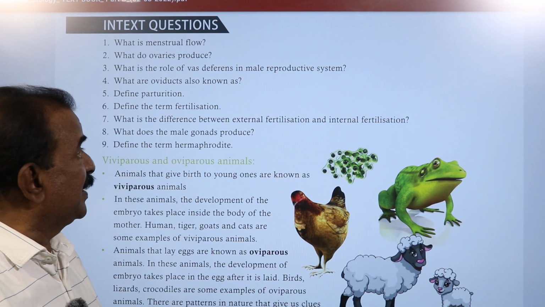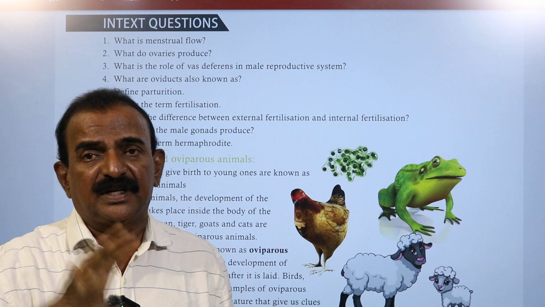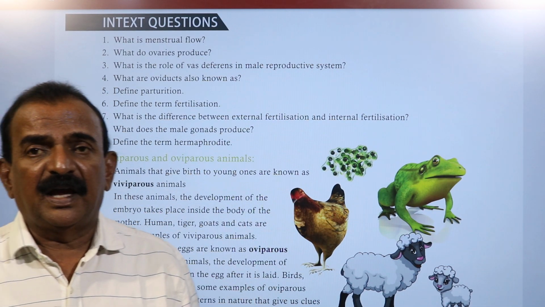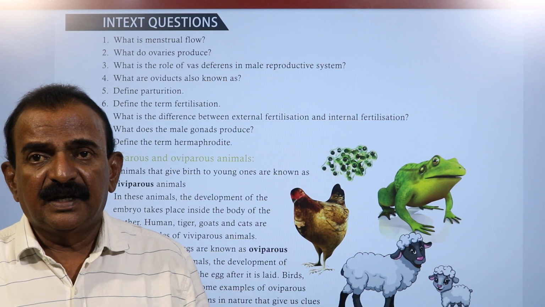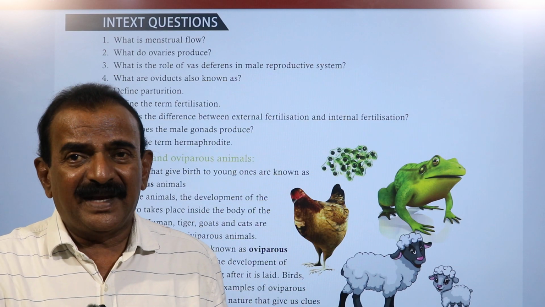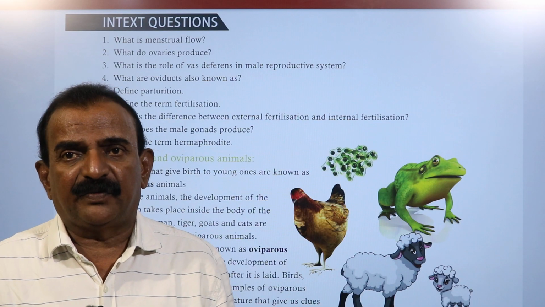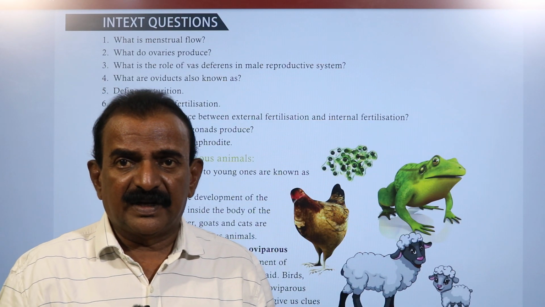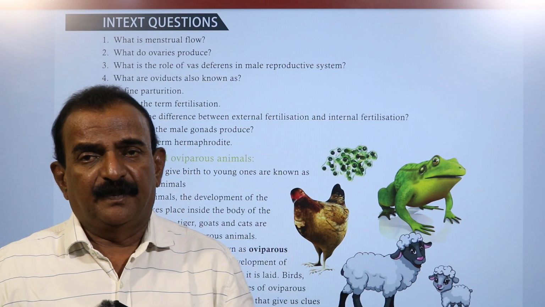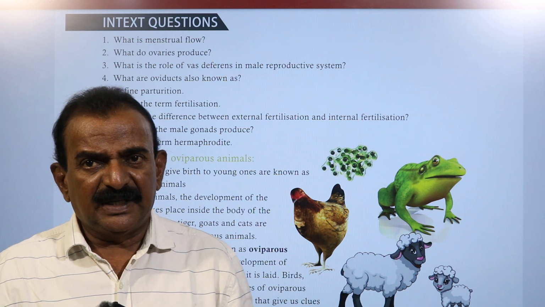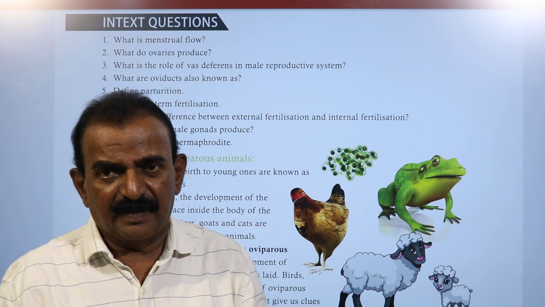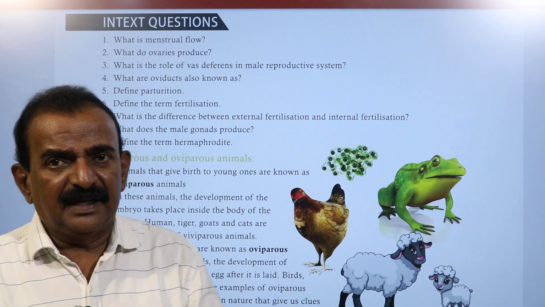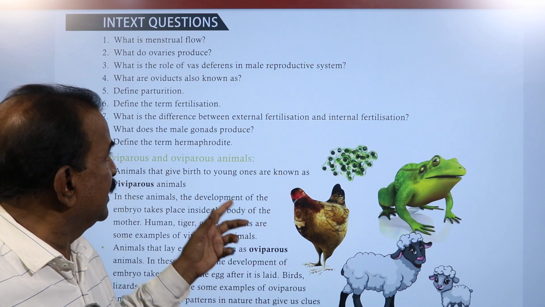And next question, what is the difference between external fertilization and internal fertilization? External fertilization occurs in amphibians and bony fishes, where the union of male and female gametes takes place outside the body of the female, in water under controlled conditions, and that is called external fertilization. Internal fertilization occurs in aves and mammals. There, fertilization takes place inside the body of the female, and that is called internal fertilization. These two are the main differences between external and internal fertilization.